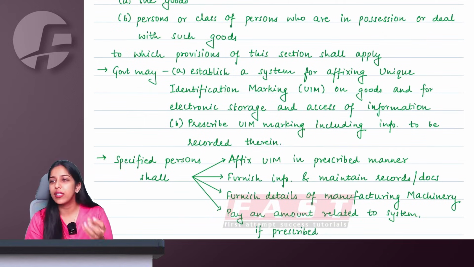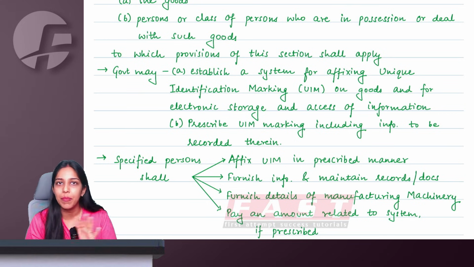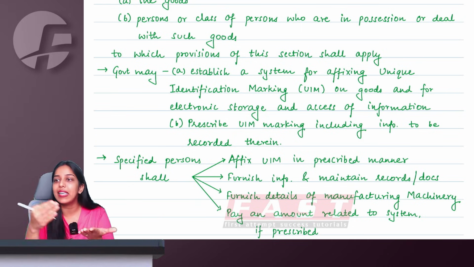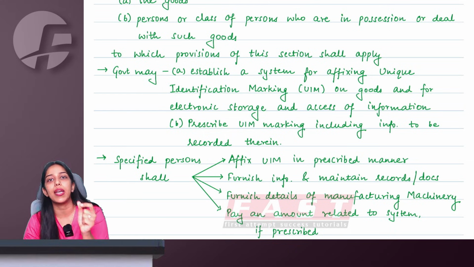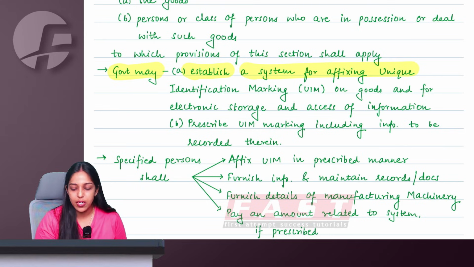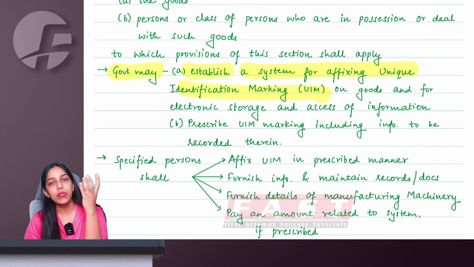So what they're trying to do is a kind of chip mechanism where you have to affix this UIM on your goods, and the information with respect to these goods goes to the government via a system being established. So now the government can at any point of time track and trace where these goods are based on this unique identification marking. So it is kind of a GPS tracker, you can think of it that way, right ma'am? So the government may establish a system for affixing a unique identification marking on goods, and in this unique